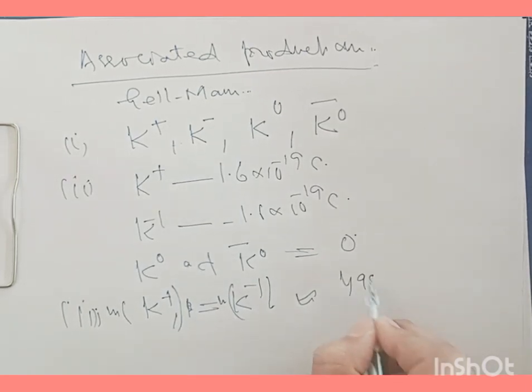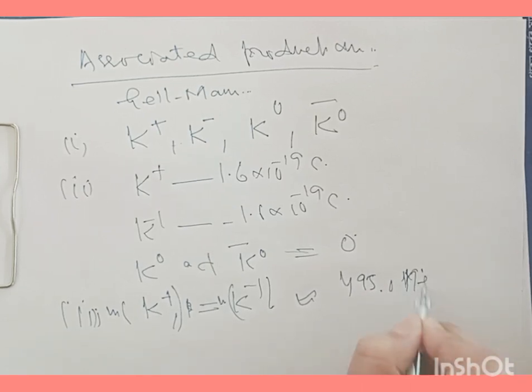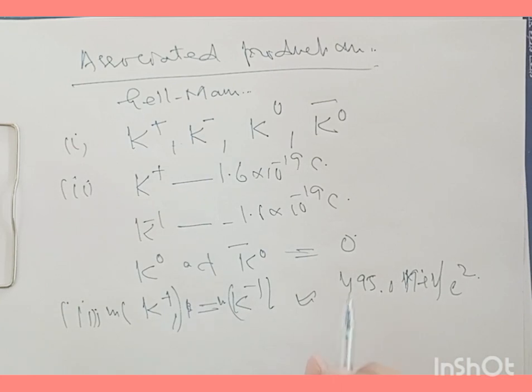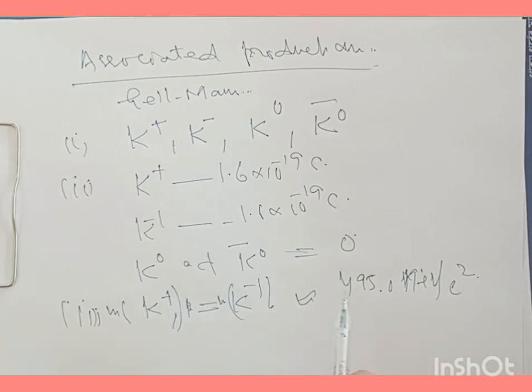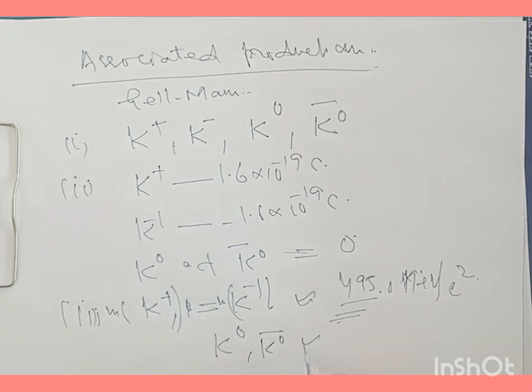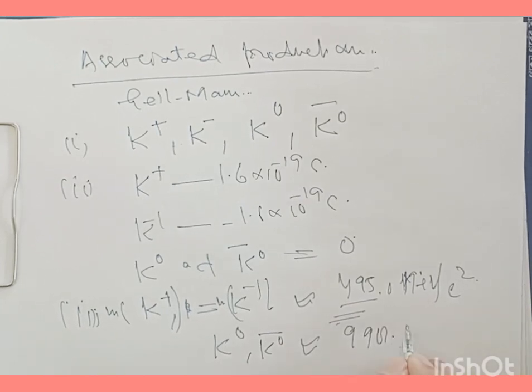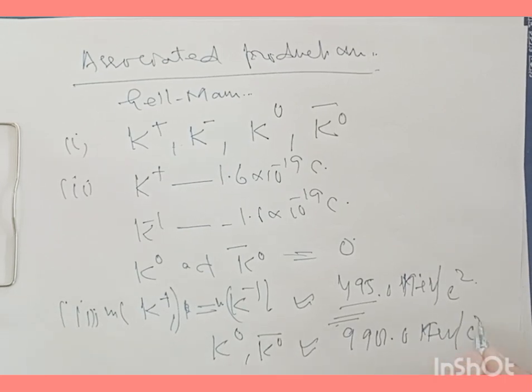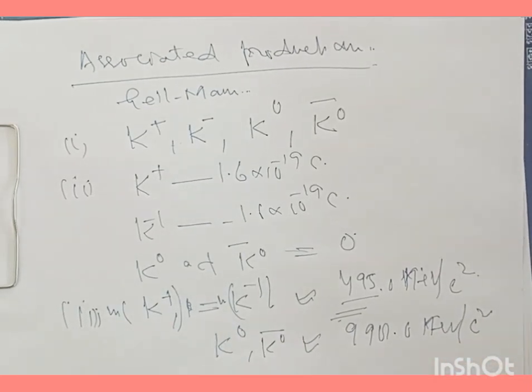The mass of K plus is equal to the mass of K minus, and it's of the order of 495.0 mega electron volt per c square. Thus, the charged K mesons are lighter than neutral K mesons, because here we have 495 mega electron volt per c square for K plus and K minus. For K0 or K0 bar, this mass is 498.0 mega electron volt per c square. The spin of all K mesons is zero.